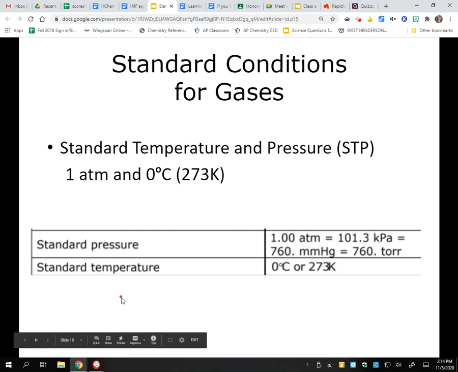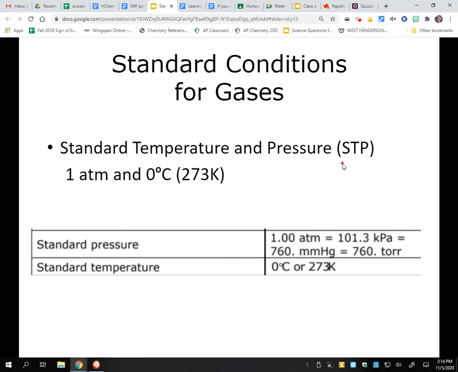Standard temperature, gases like it cold. So that's 0 degrees C, although usually we probably want to go ahead and memorize it as 273 Kelvin, because when we deal with gases, we have to look at them under the Kelvin temperature scale. And that is standard conditions for gases, also referred to as STP.